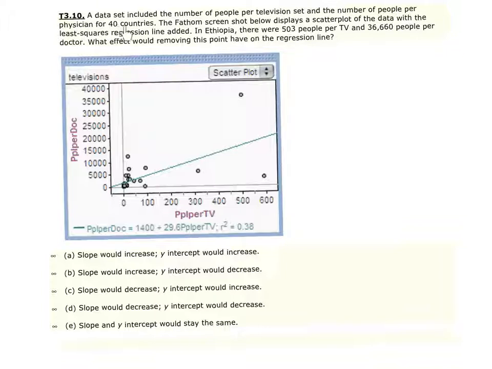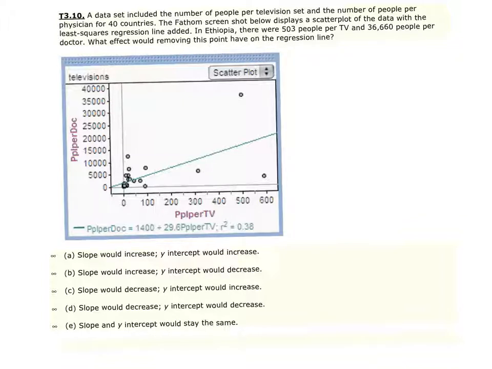Number 10. A data set included the number of people per television set and the number of people per physician for 40 countries. The screenshot below displays a scatter plot of the data with the least squares regression line added. In Ethiopia, there were 503 people per TV and 36,660 people per doctor. What effect would removing this point have on the regression line?